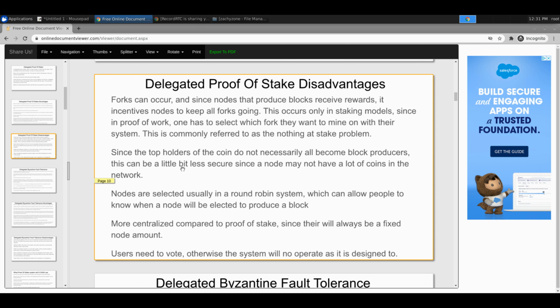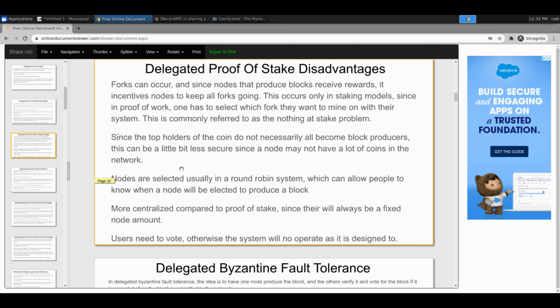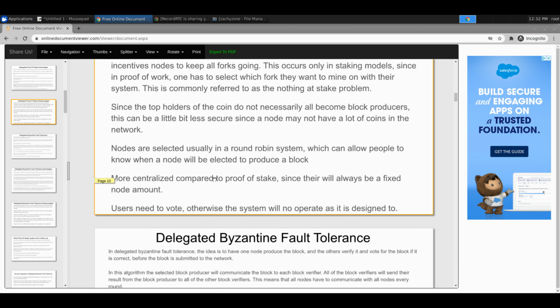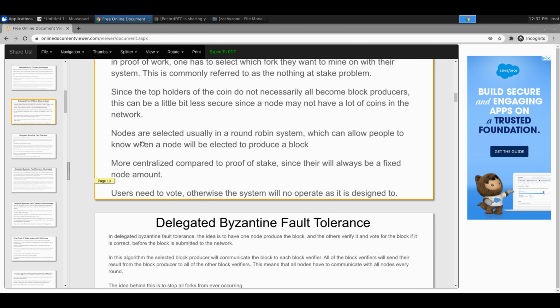Then it's a tiny bit less secure, in the sense that since the top holders of the coin don't necessarily all become the block producers like in proof of stake, there might not be that many coins that are staked, and then that might cause a problem. I'm not too worried about that one, but that's an issue. It's a good issue to bring up.